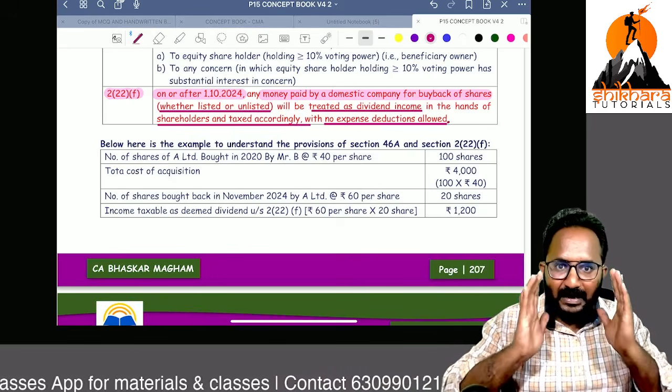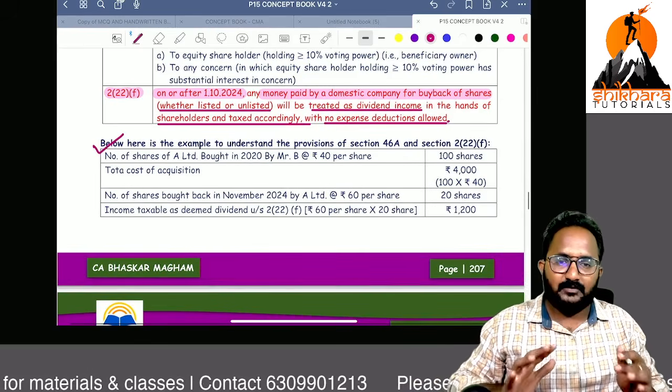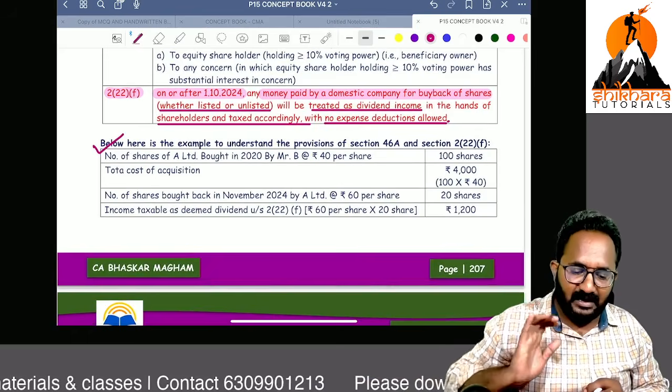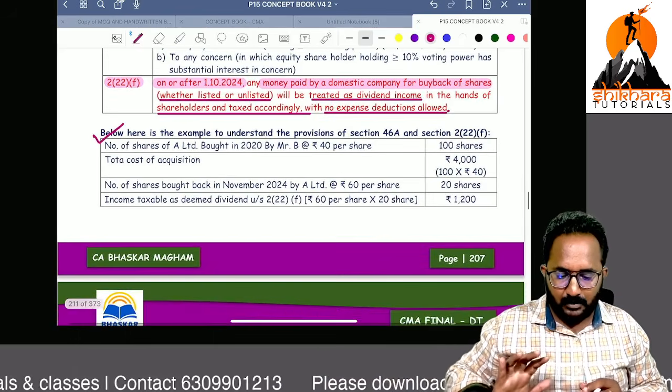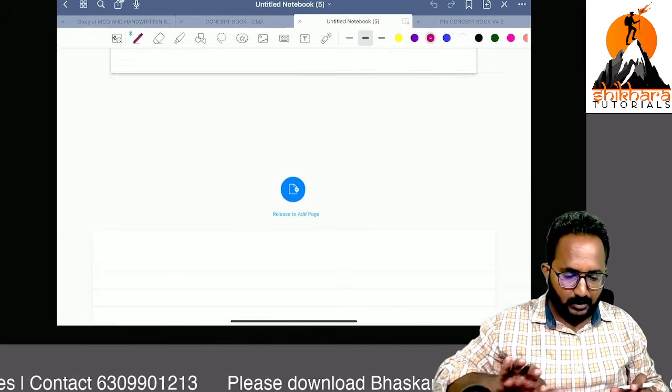For better understanding, I will give you one example. We can discuss this example in a detailed manner. Listen carefully. We can write it down also.